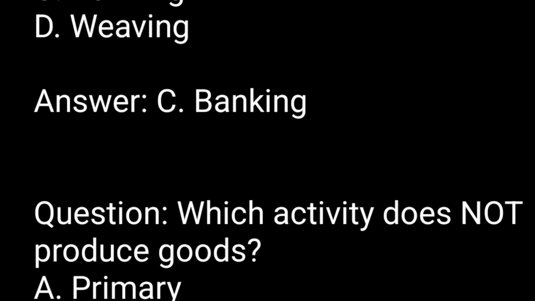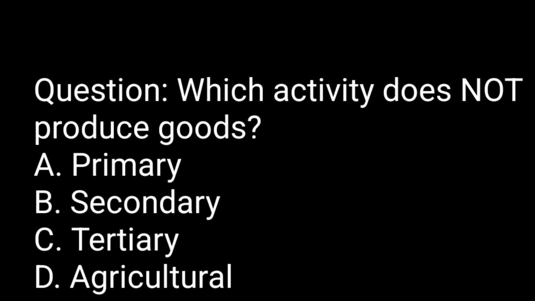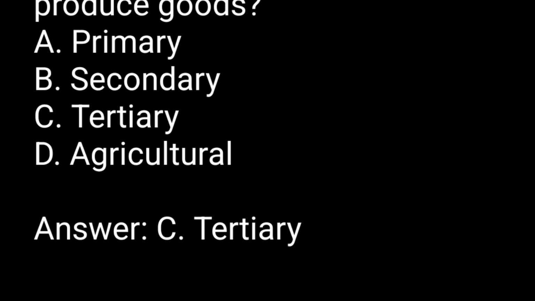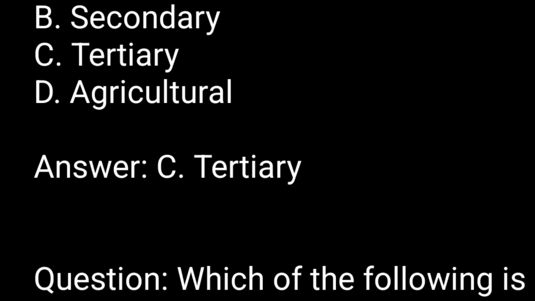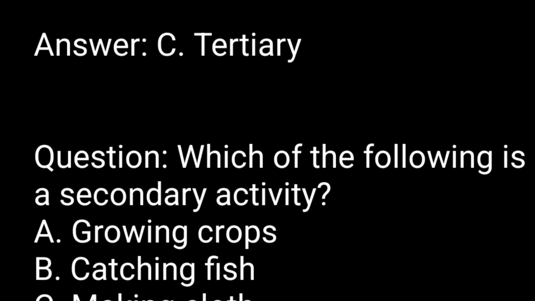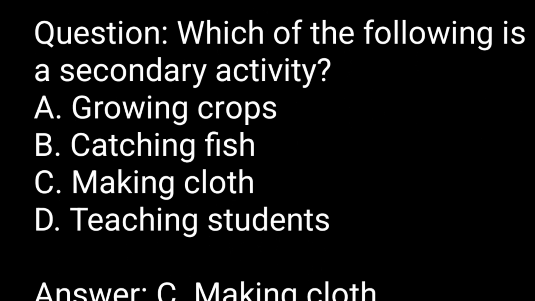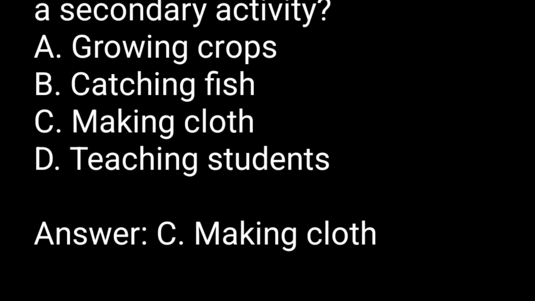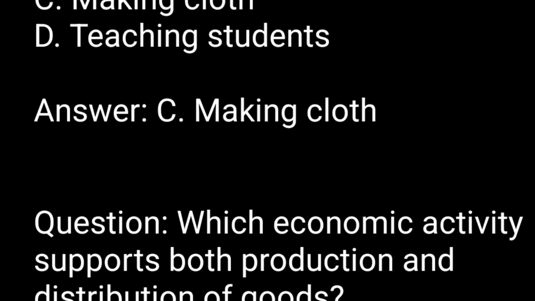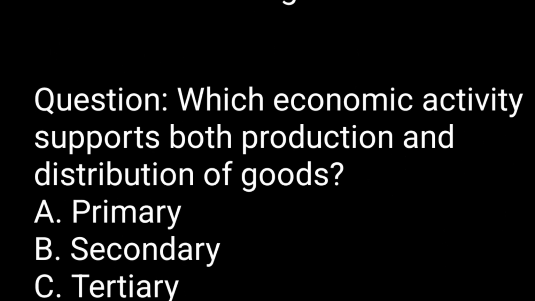Question. Which activity does not produce goods? A. Primary. B. Secondary. C. Tertiary. D. Agricultural. Answer. C. Tertiary. Question. Which of the following is a secondary activity? A. Growing crops. B. Catching fish. C. Making cloth. D. Teaching students. Answer. C. Making cloth.